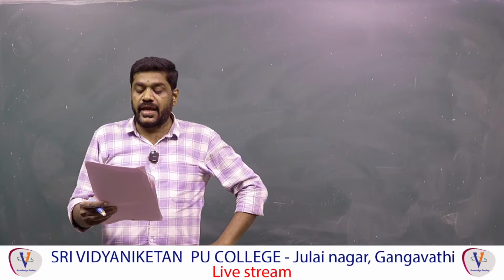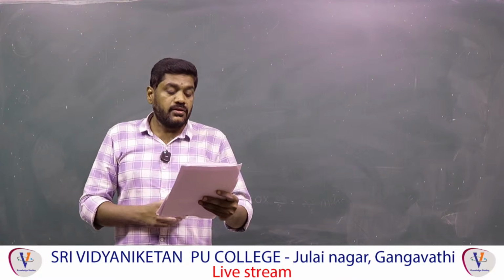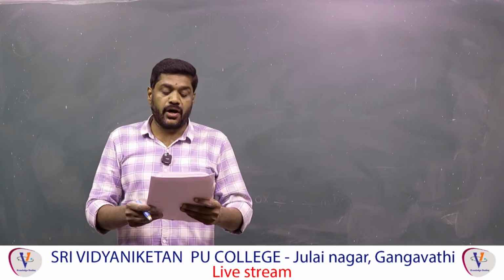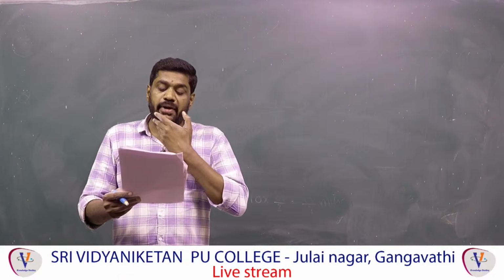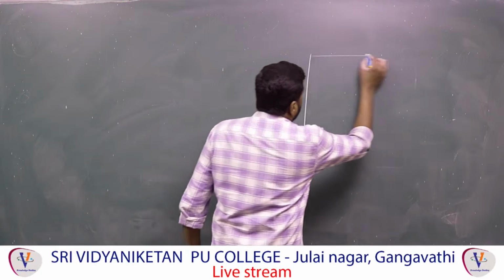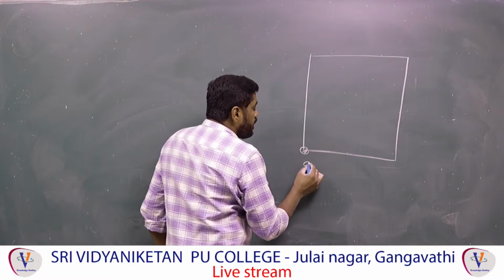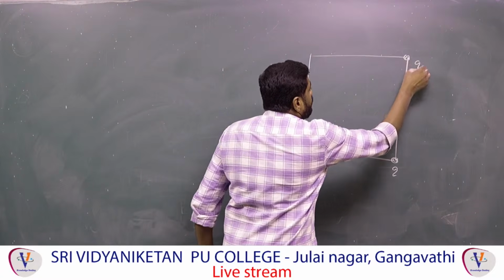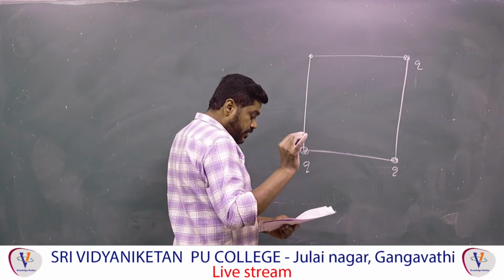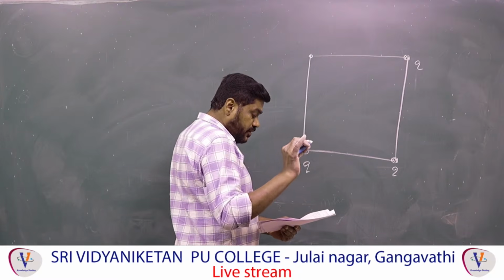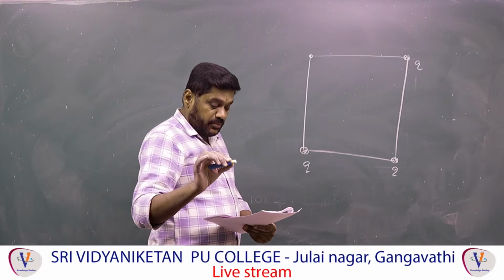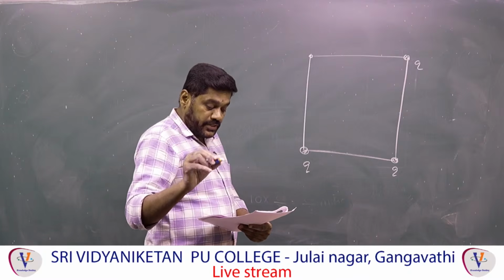A regular polygon has n sides, each of length L, and each corner of the polygon is at a distance r from the center. Identical charges, each equal to q, are placed at all the corners except one. They are asking for the magnitude of the electric field at the center of the polygon. For example, let us take a 4 particle system. This is the first particle q, the second particle q, the third particle q, and here is the vacant position where I have not taken any particle.